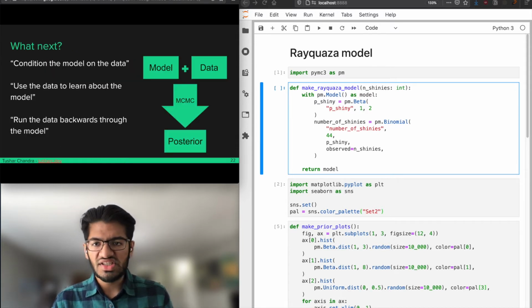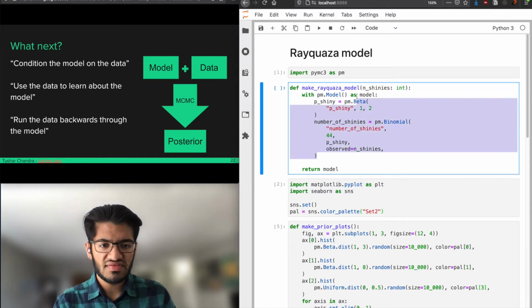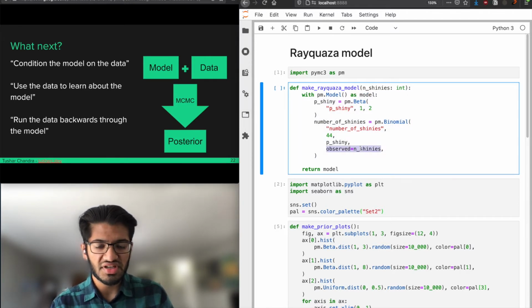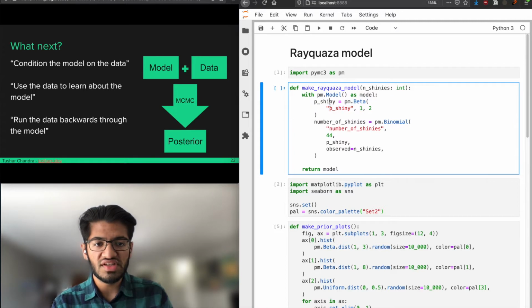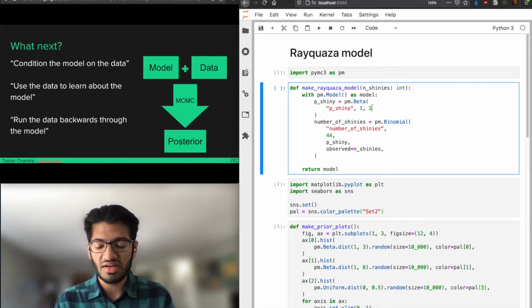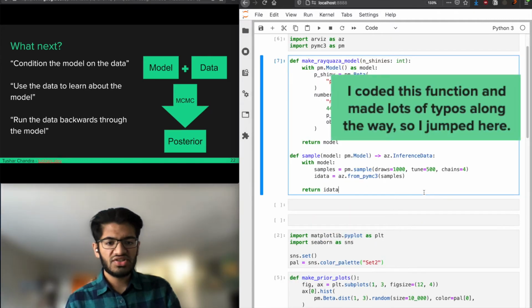But again, MCMC says, given the model and the data, so our model is this stuff, and our data is this observed number of shinies, run MCMC, and then we infer the most likely distributions of the random variables. So in this case, our random variable that we want to learn the distribution of is p shiny. So we put a beta prior on it, saying that without any data, we think it's distributed according to beta 1, 2. Now that we have our data, what do we think the actual distribution in practice is? So let's just run this, okay?